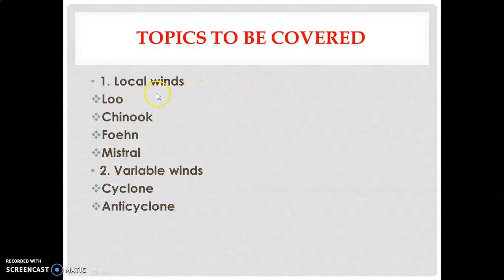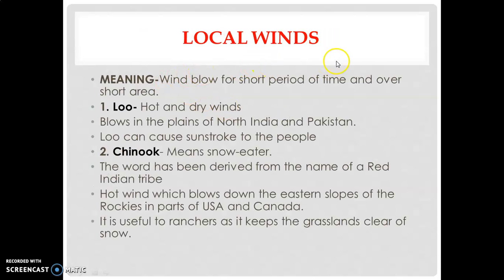In this video I am going to explain to you about local winds such as Loo, Chinook, Foehn, Mistral, and variable winds such as cyclones and anticyclones. So let's start with local winds.